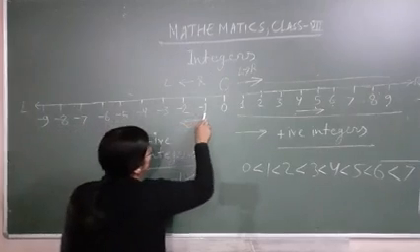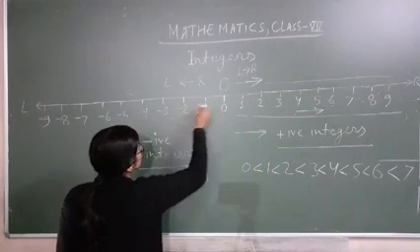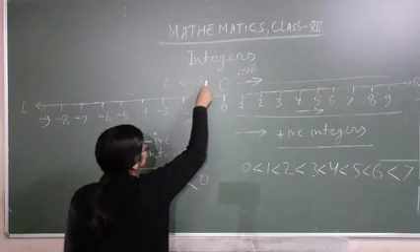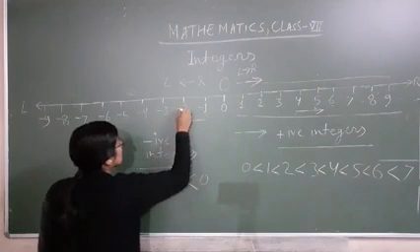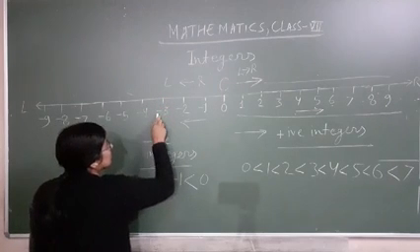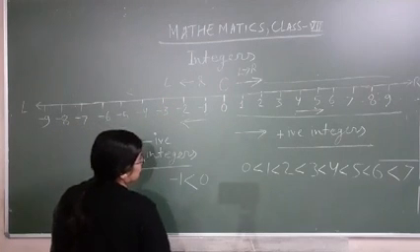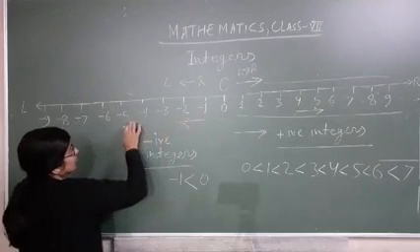But here not only 1, 2, 3, 4; you are looking at the sign also. 0 to minus 1, minus 1 to minus 2, minus 2 to minus 3. Here the minus sign also.